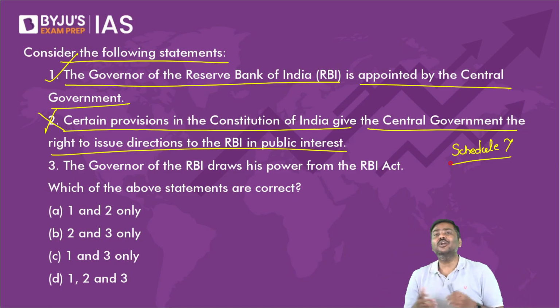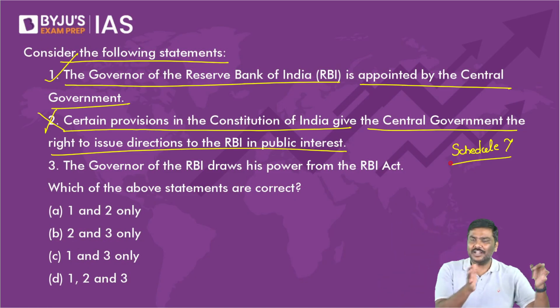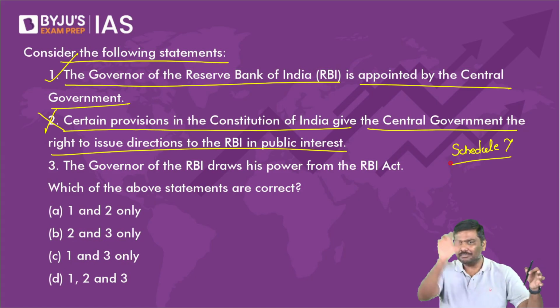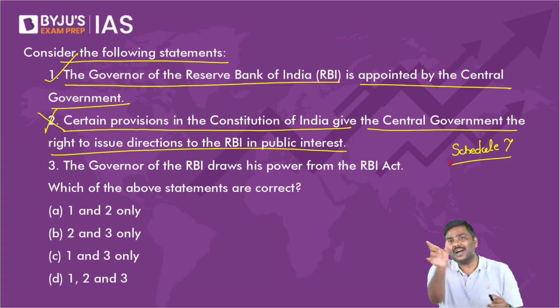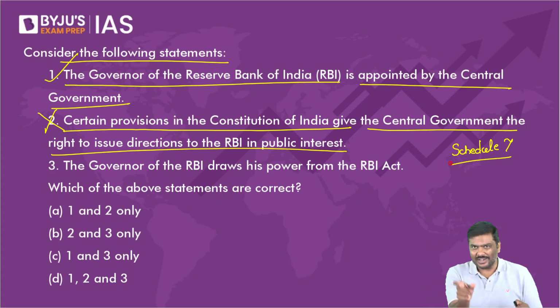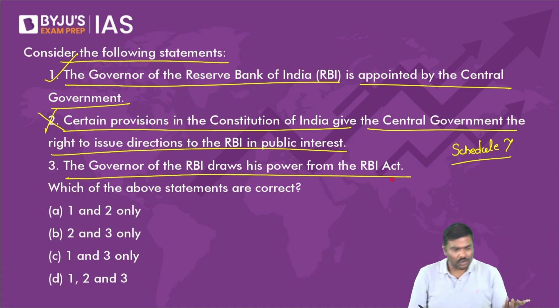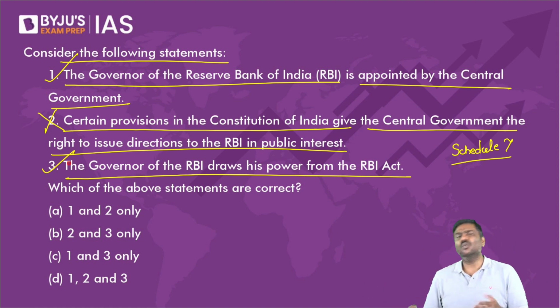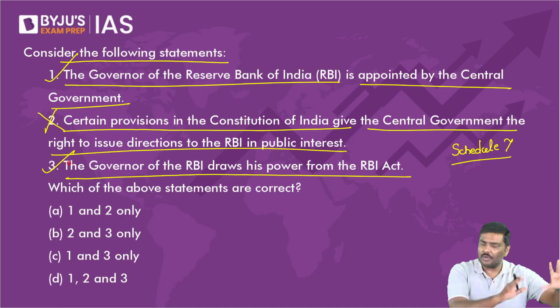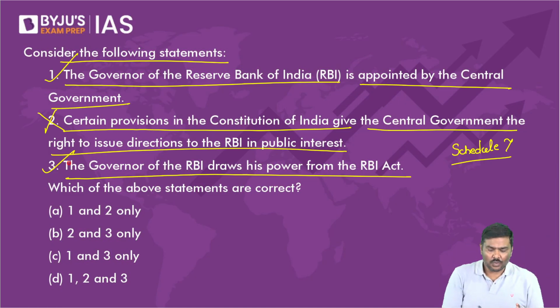In the 7th Schedule, what will you have? The areas of central government, powers of central government, powers of state government, and concurrent. So in the Union List, RBI is mentioned. That is the only place. The governor of RBI draws his powers from the RBI Act. Of course, yes, the third statement is correct. Whatever the RBI governor does, whatever RBI does, everything is from the RBI Act of 1934. So 1 and 3 are correct. The right option will be option C here.